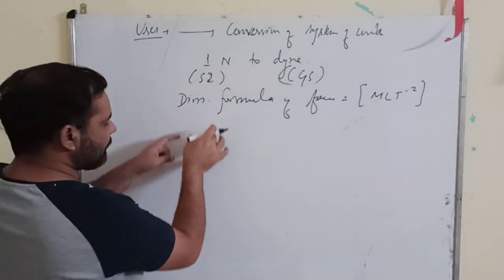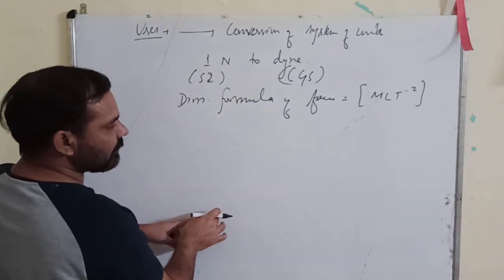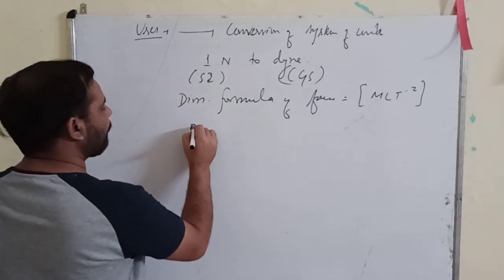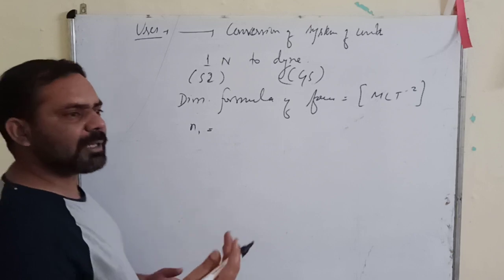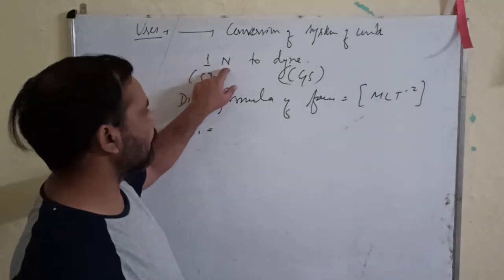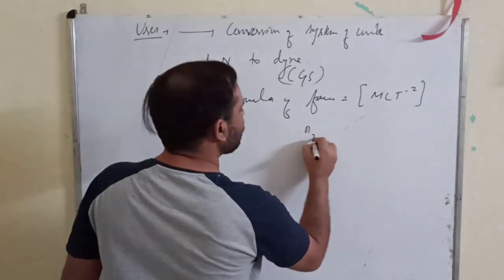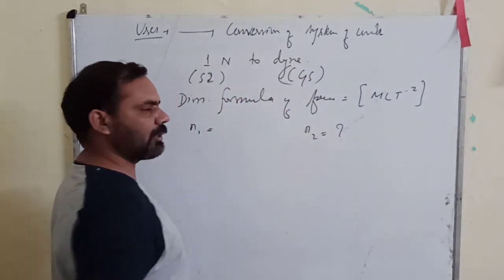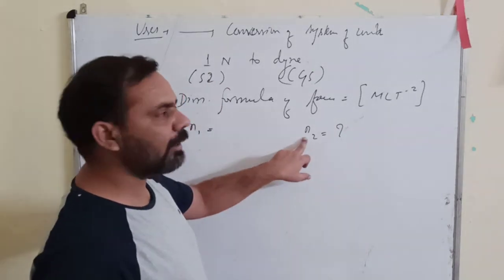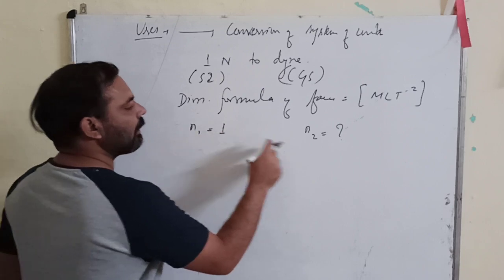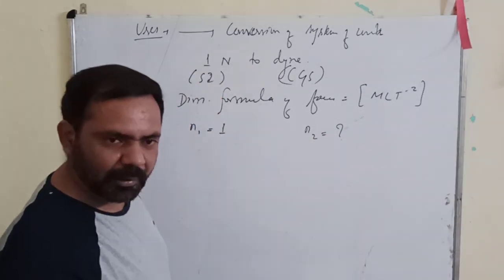Now on one side I will write the quantities in terms of the SI system, like N1 is equal to 1. N1 means how many units you are taking. So we are taking 1 Newton, and here N2 is how many units in the CGS system you will get, that is your answer, that is your question. Means how many dynes are there in 1 Newton. So N1 is 1, and N2 is the value you are required to find.